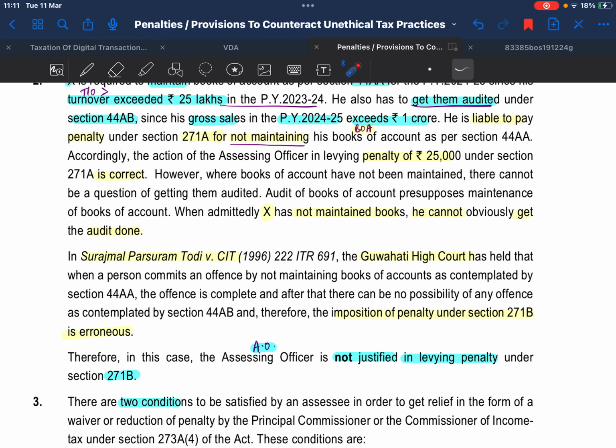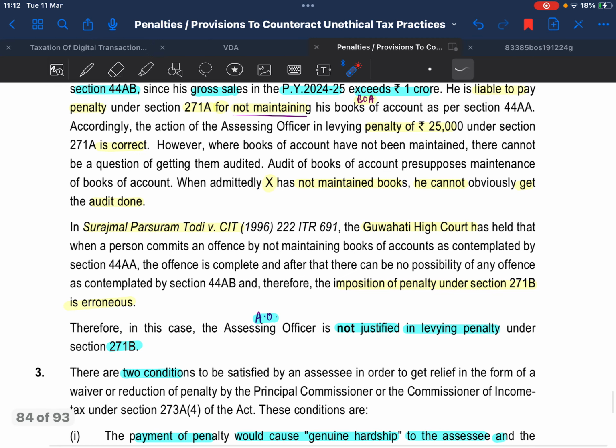In Surajmal Parsuram Todi versus CIT, the Guwahati High Court has held that imposition of penalty under section 271B is erroneous, because when a person commits an offence by not maintaining books of accounts as contemplated under section 44AA, the offence is complete, and after that there can be no possibility of any offence as contemplated under section 44AB. Therefore, in this case, AO is not justified in levying penalty under section 271B.